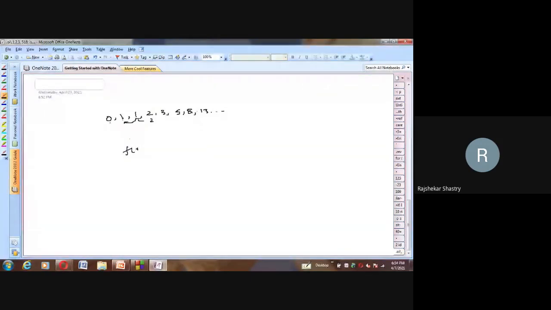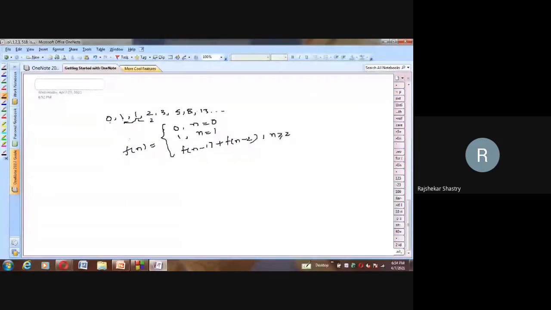One base case is: it returns 0 if n is 0. It returns 1 if n is 1. Otherwise, it returns f of n minus 1 plus f of n minus 2. A new number is equal to the sum of the two preceding numbers. And this is where n is greater than or equal to 2.